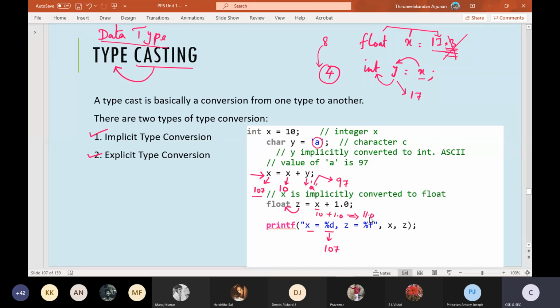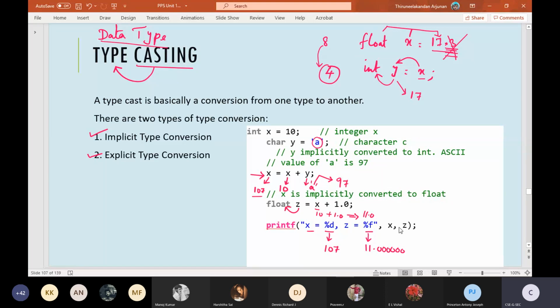So this 11.0 will get assigned to z, and that z will be printed in this place, that is 11 point. Since it is a float, certain compilers will allocate 6 decimal positions, certain compilers will allocate only 2 positions, certain compilers only 4 positions after the decimal point. Okay, so this will be the output.